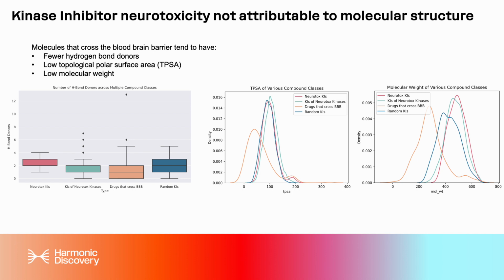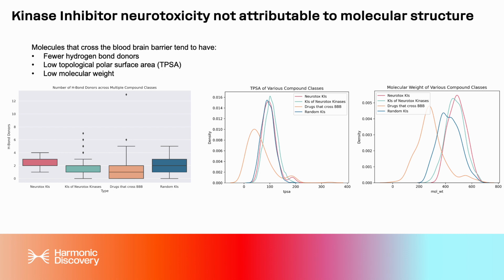First of all, they have fewer hydrogen bond donors. Second, they have low topological polar surface area. And finally, they have a low molecular weight. We compared the molecular properties of these non-kinase inhibitor drugs that cross the blood-brain barrier with kinase inhibitors that show neurotoxicity in trials, as well as kinase inhibitors that target kinases with known neurotoxic properties.